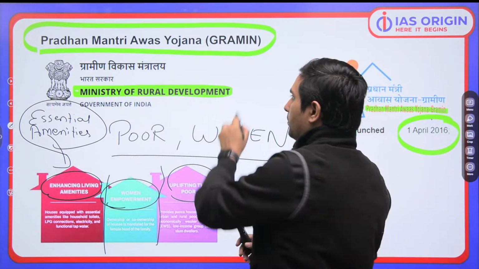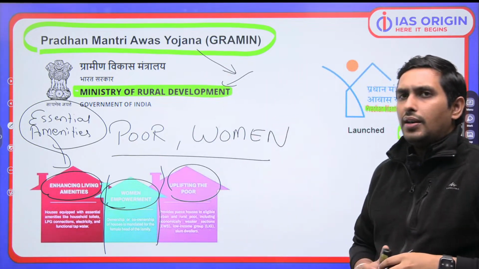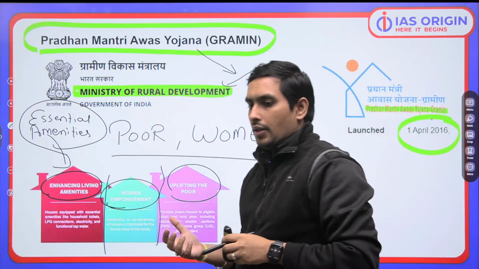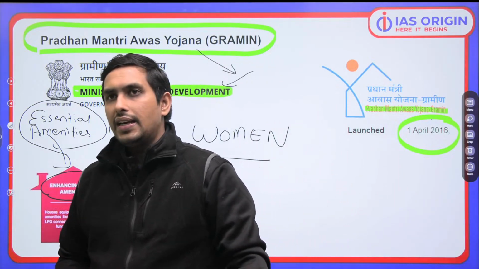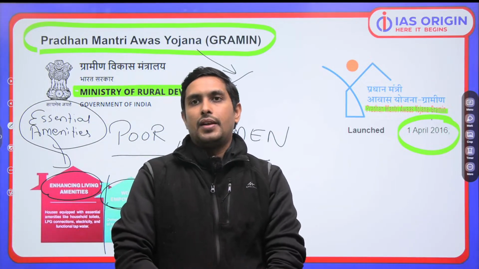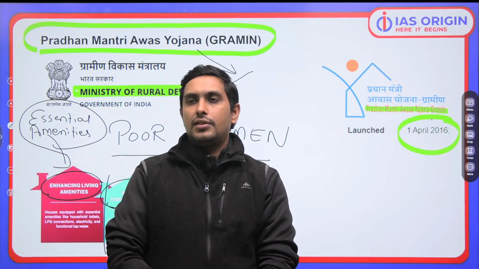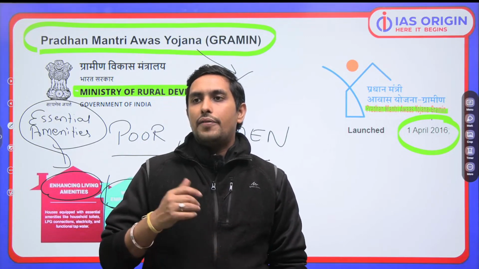So you should always remember, Ministry of Rural Development के अंदर आती है प्रधानमंत्री आवास योजना ग्रामीण. Housing for rural poor. For the people who are staying in the rural areas, how do we give them housing? That is what the main idea is. Clear hai ji?